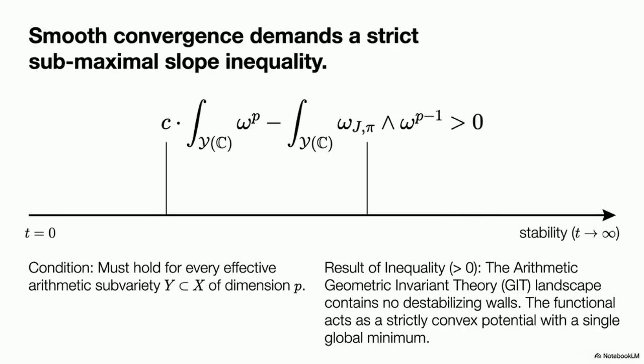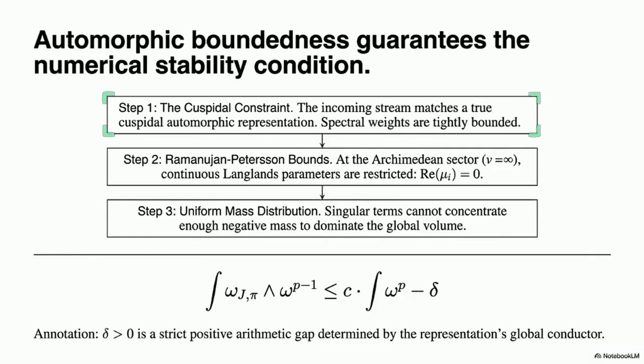To prevent the flow from encountering structural singularities, the variety must satisfy the sub-maximal slope inequality shown here. This ensures the J-functional behaves as a strictly convex potential. Our data stream matches a cuspidal automorphic representation. The Ramanujan-Peterson bounds restrict the Langlands parameters, preventing destabilizing energy spikes. Bounded parameters mean curvature remains uniformly distributed, creating a persistent positive arithmetic gap, denoted by delta, maintaining the global volume.